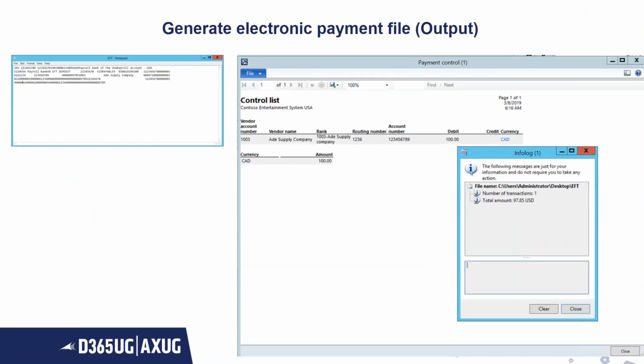Then you will get a control list. It will show the number of transactions and the USD amount; I had selected $100 Canadian and it gave me 97.85 USD. On the left hand side, you can see how the EFT file has been generated.